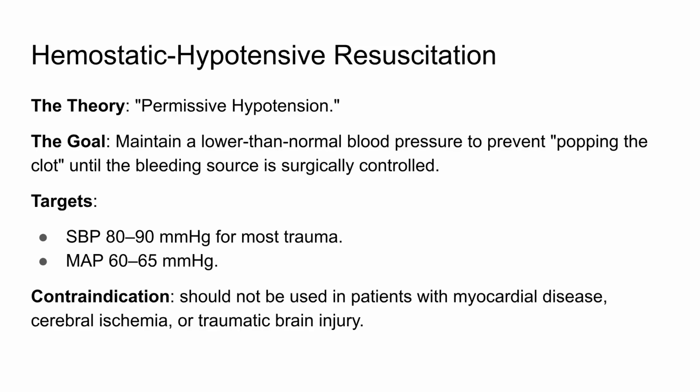Hemostatic hypotensive resuscitation, or permissive hypotension, aims to maintain a lower blood pressure, SBP 80 to 90 millimeters of mercury, until bleeding is controlled. However, this is contraindicated in patients with brain injury, myocardial disease, or cerebral ischemia.